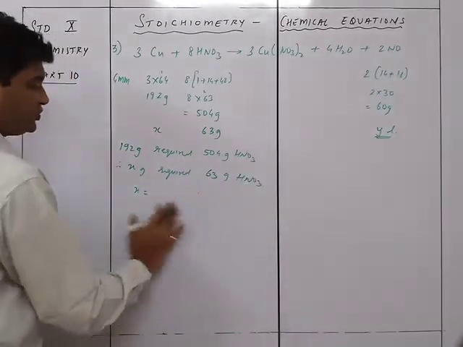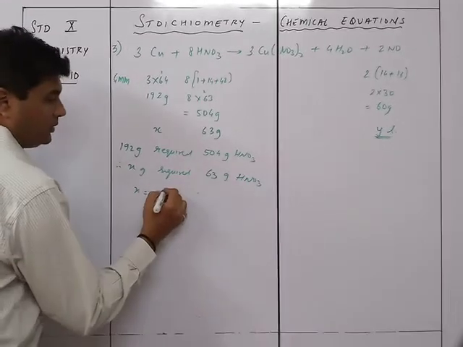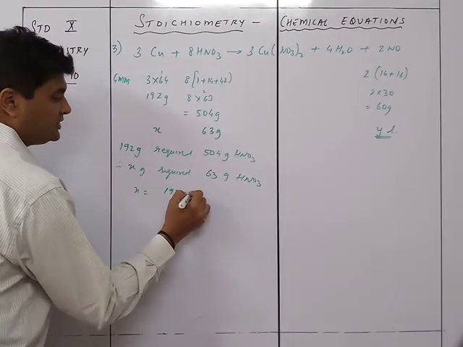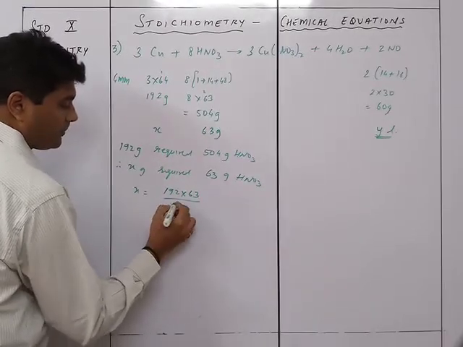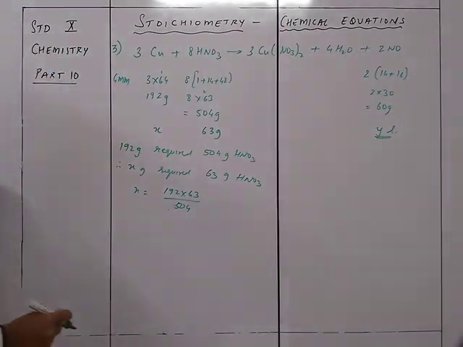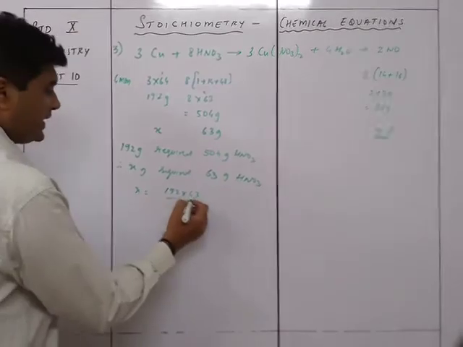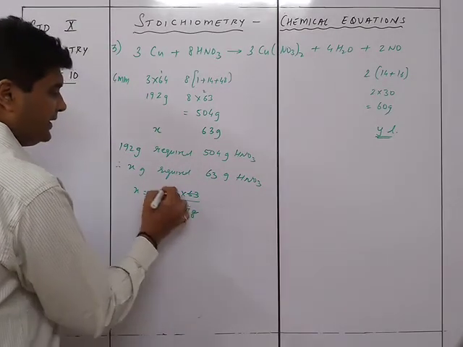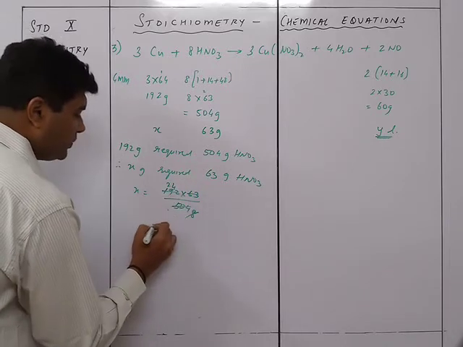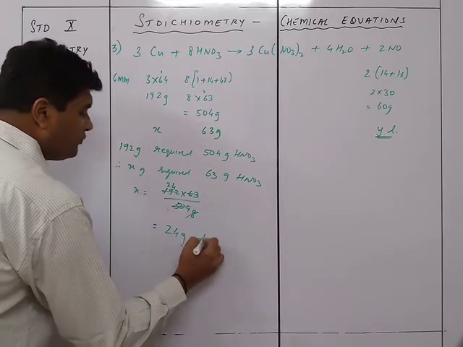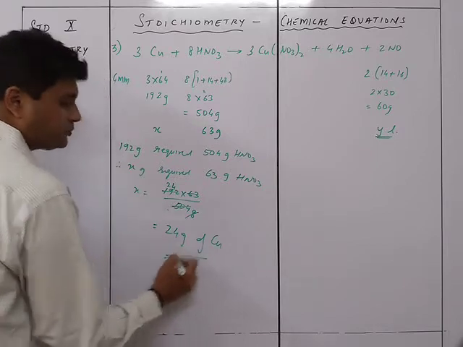Therefore x will be equal to 192 into 63 upon 504. Okay, so we know 63 8s are, and then 8 2s are 16, and then 32 will be 4. So that will be equal to 24 grams of Cu will be required.